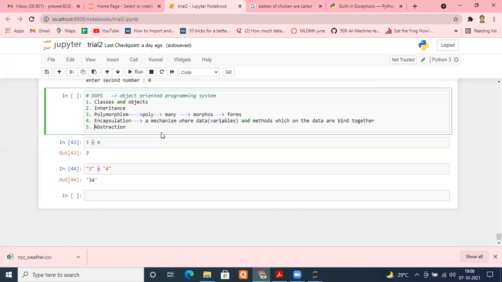So all of those things have been packed inside the bonnet. Being a car owner, we don't bother what is inside. We just need to drive. So unnecessary details are hidden from us, but those are available for sure. For example, if you get some fault in your car engine, where will you go? You will go to a mechanic because he knows how to do that. So those things have been hidden, which are not necessary for you, but they are available, and when a specific person wants to access them, they can. Tell me, is it fine or not?